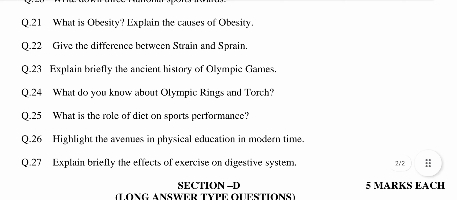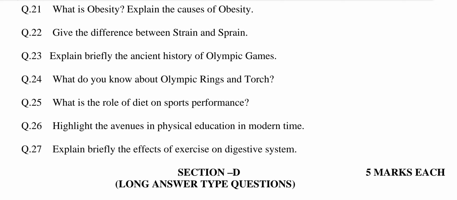Question number 21. What is obesity? Explain the causes of obesity. This question is related to chapter number 9, Diet and its importance in physical development. The answer may be: definition of obesity. Obesity or being fat is due to the abnormal growth of adipose tissue in human beings. It may be due to an increase in size of fat cells or an increase in their numbers. Causes of obesity.